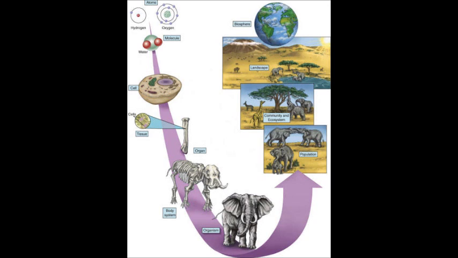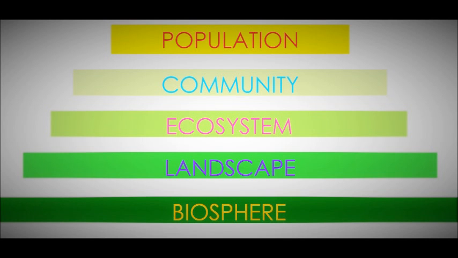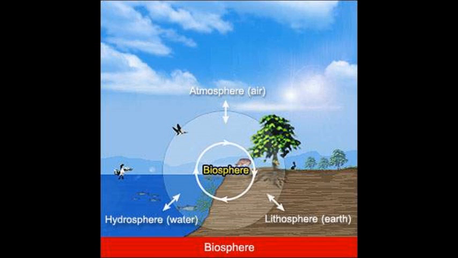As you go up the levels of integration, starting with molecules, the scientific understanding decreases. For example, we know a lot about the molecular and cellular levels of integration, but not so much about populations, less about communities, and even less about ecosystems. Ecology deals primarily with populations, communities, ecosystems, landscapes, and biosphere.